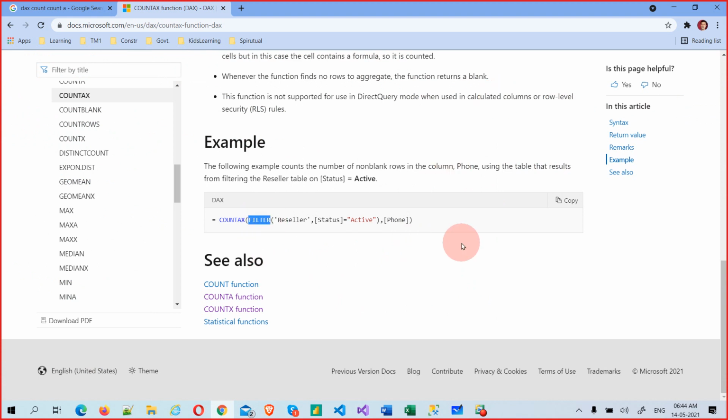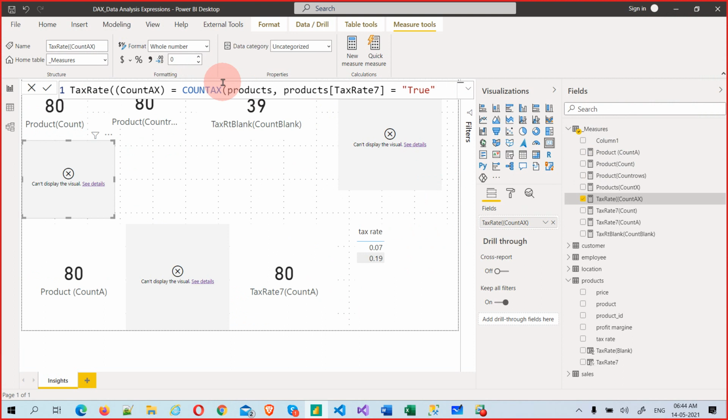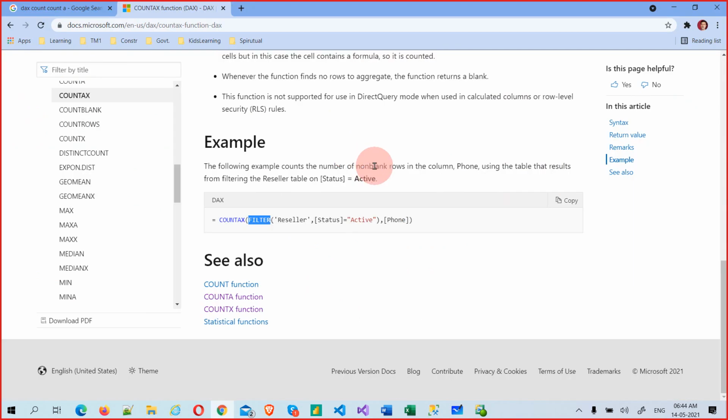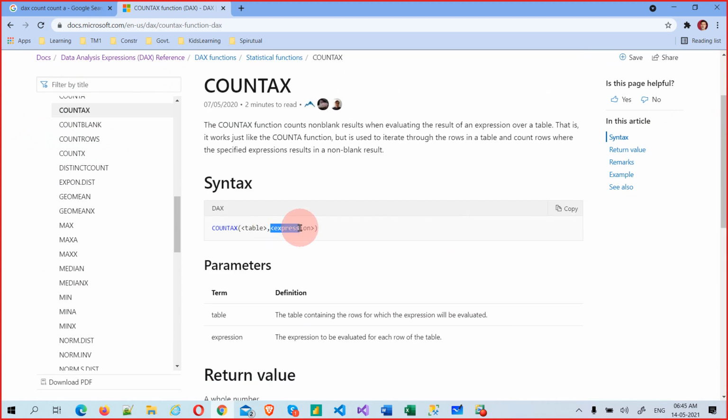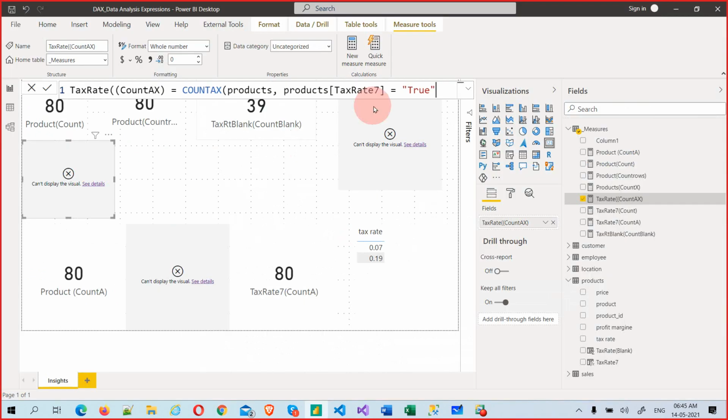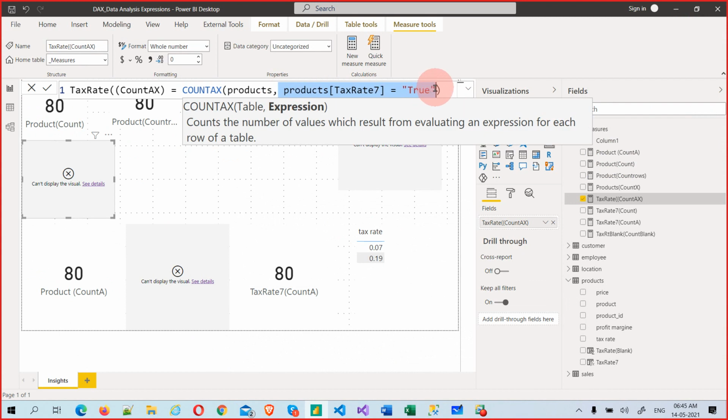Ideally the filter function will create the filter table, so that is a table function. Why is my expression not working with this count X? That is my question. I am putting some expression just to count only these particular true values. Ideally this should work, but I don't know why it is not working.